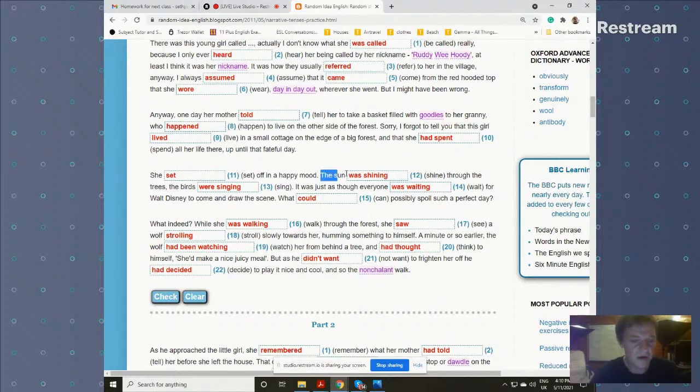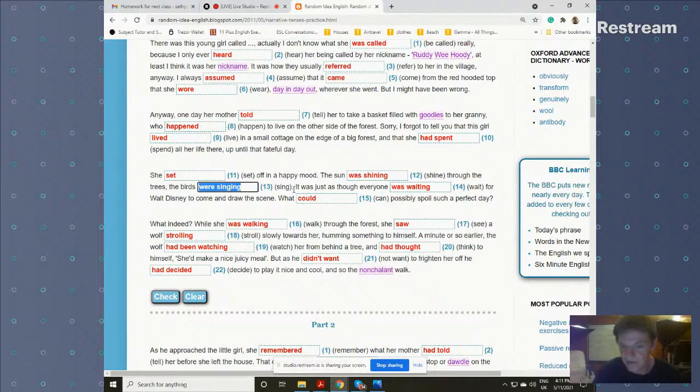But then we've got a verb, the sun was shining and the birds were singing. Notice that what we really mean is that the sun was in the middle of shining. The birds were in the middle of singing. They started earlier than Red Riding Hood. These things started before she set off in a happy mood, and that's why we use past continuous to show that these actions were in the middle, were in progress. They were happening when she set off. So the sun was shining, the birds were singing.